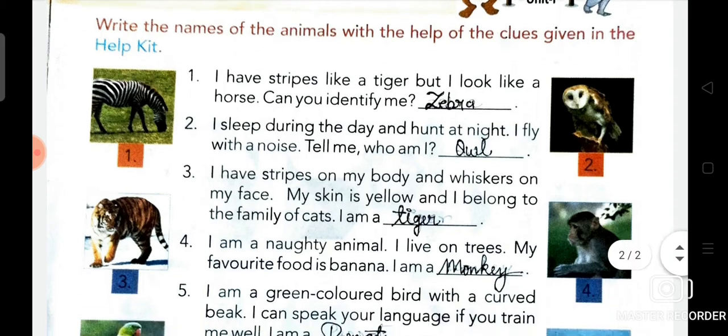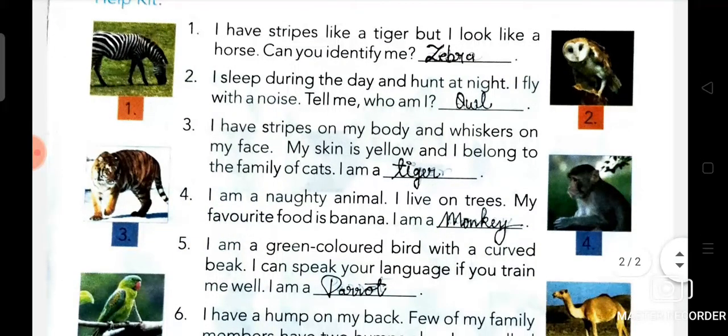Now students, third, I have stripes on my body and whiskers on my face. My skin is yellow and I belong to the family of cats. I am a tiger. What is it? It's tiger. Have you seen a tiger? Yes or no?